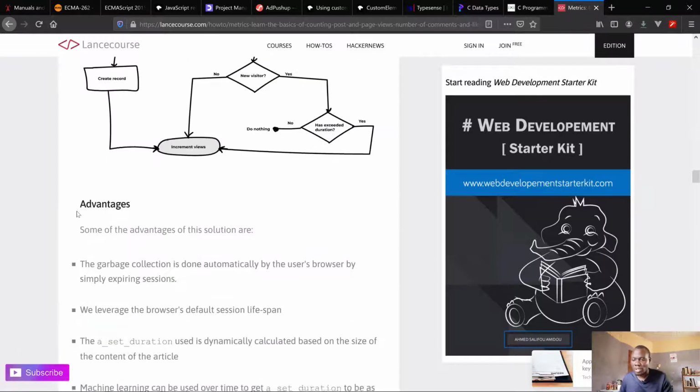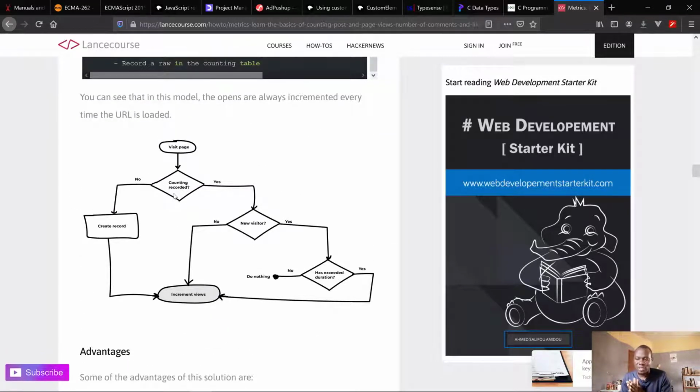So let's go back to the design. If the page is not tracked, we start tracking the page. In case the page is already tracked, we go back to the visitor himself. We check the visitor: is it a new visitor or not? How do we find out? Every time you open an article, I save a session, and that session is unique to your browser. We keep that session throughout the site, so we can find out if you already have a session, which means you were already on the site. If not, you just came in. So you can see that it is quite easy now. Instead of making a request to the database, the sessions take care of that.